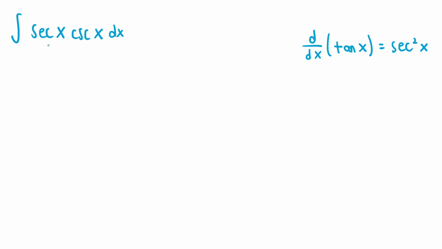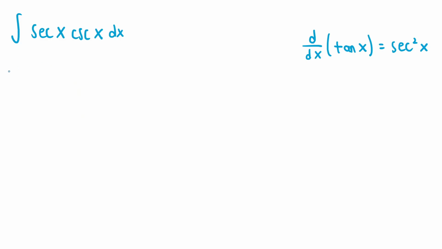We have secant x in the expression, so why don't we just try multiplying the expression by secant of x over secant of x, so we have a secant squared of x in the numerator. We could then see if the rest of the expression can be rewritten in terms of tangent x only.